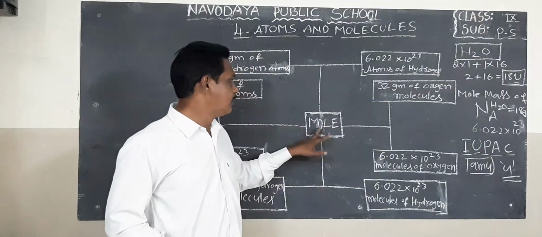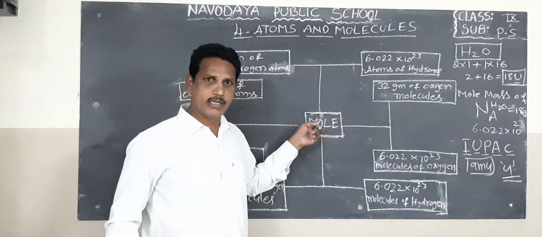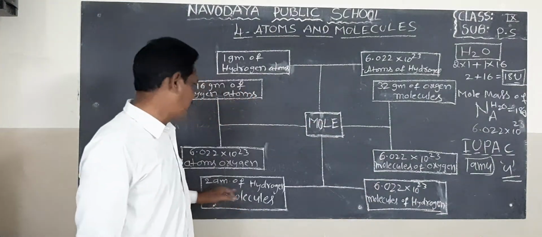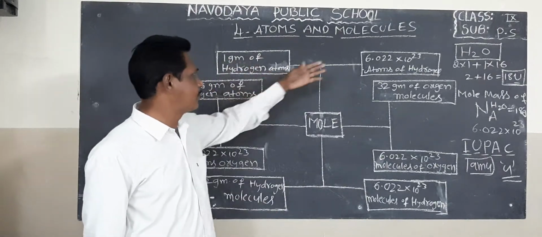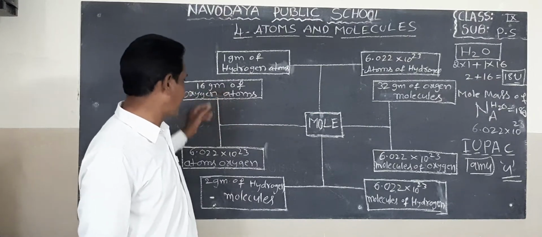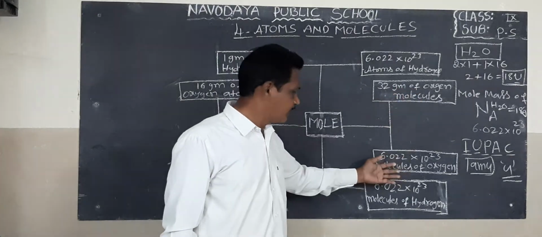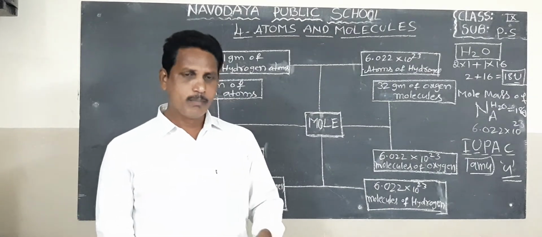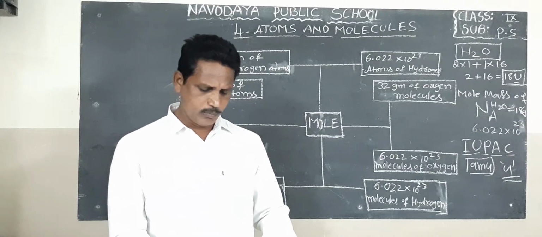It is also equal to 1 mole, molar mass. 1 molar mass of 2 grams of hydrogen molecules is equal to the same. Molar mass of 1 gram of hydrogen atom is equal to the same. Molar mass of 16 grams of oxygen atom is equal to the same. Molar mass of 32 grams of oxygen is equal to the same. That is the mole, or molar mass of any substance.